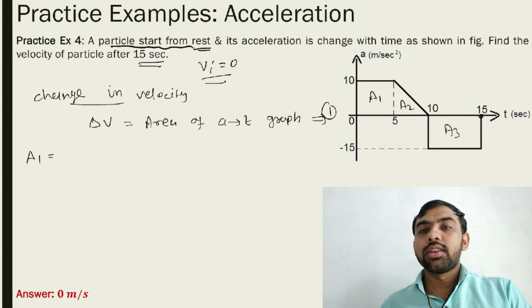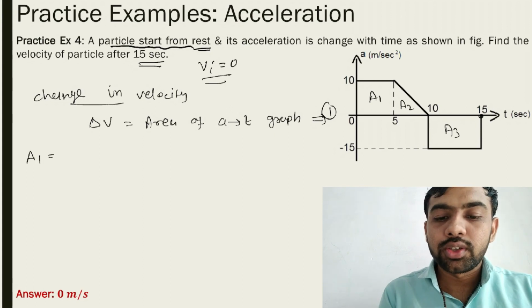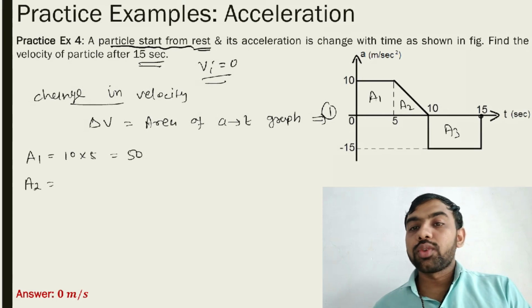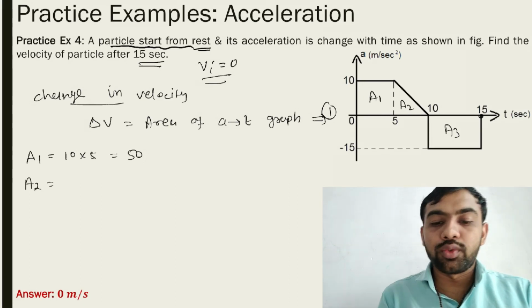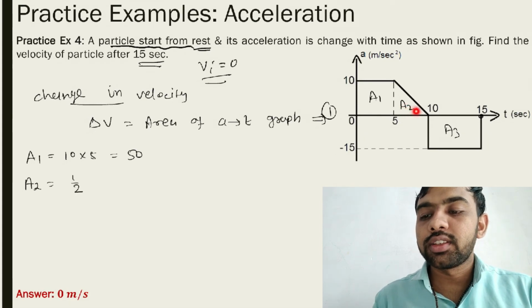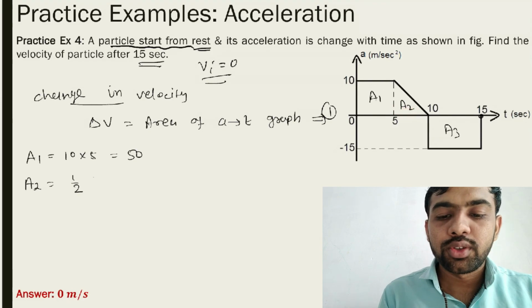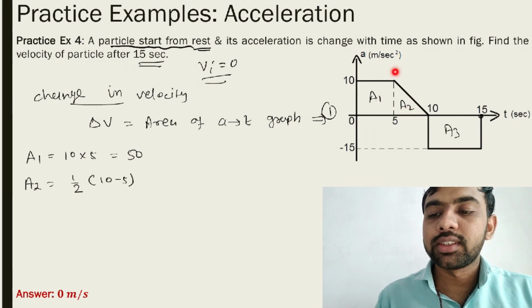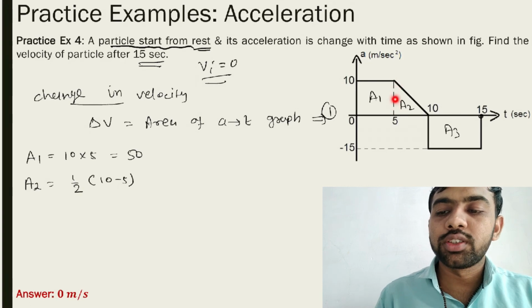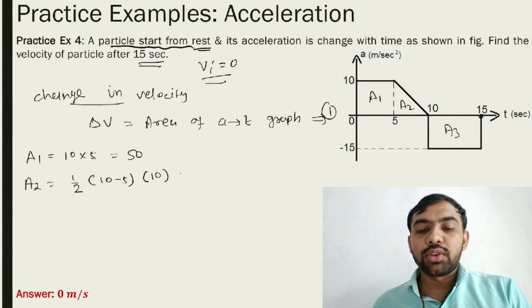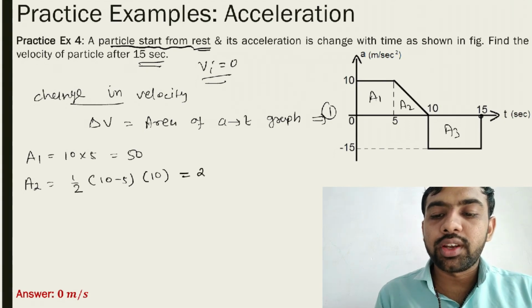A1 is equal, that is a rectangle. So rectangle length into breadth. So 10 into 5. So that is 50. What is A2? A2 is equal to triangle. So 1/2 base. How much base? See, this is base. So 10 minus 5. What is height? This is height. How much? 0 to 10, which means 10. So 10 minus 5, 5. So 50 by 2, that is 25.